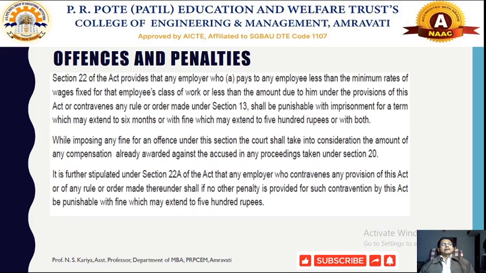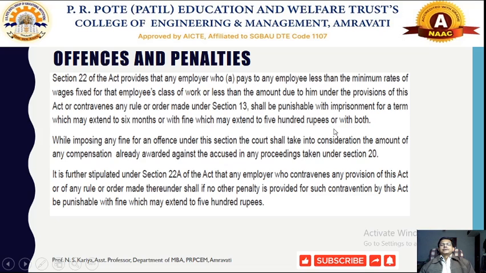The last one is called offences and penalties. Now according to section 22, employers who are not paying the minimum wages, or who are paying less than the minimum rate of wages to the employees belonging to the scheduled employment, will be punishable under this act. According to section 13, they will be punishable with imprisonment for a term which may extend up to 6 months, with a fine which may extend to 500 rupees, or both.